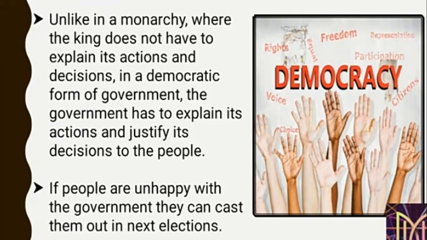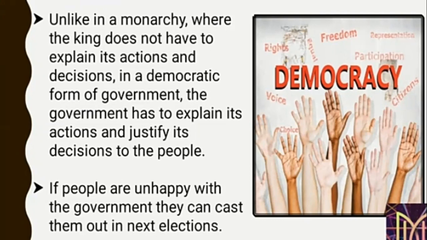Means here, what is the discrimination between monarchy and democracy? Students, see, let me explain you this point. In monarchy, kings and queens, they will not give you any explanation on their decision. But in a democratic form of government, though we are making the government or we are giving the votes, and the government is changed after every 5 years, the government has to explain its action and justify its decision to the people.